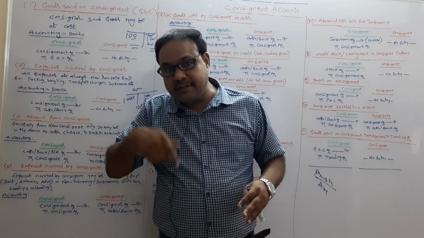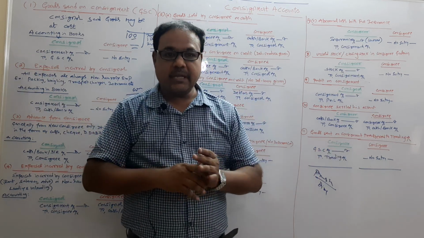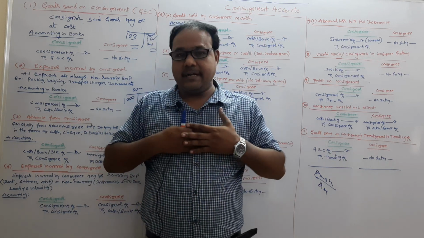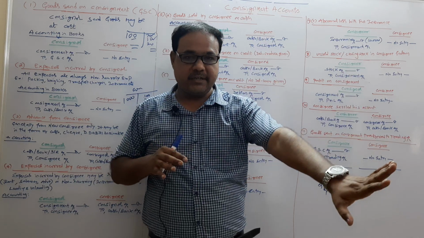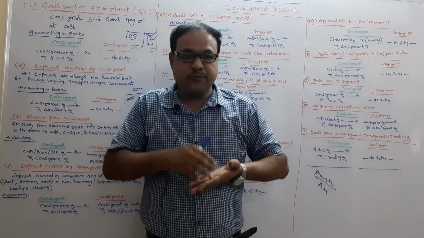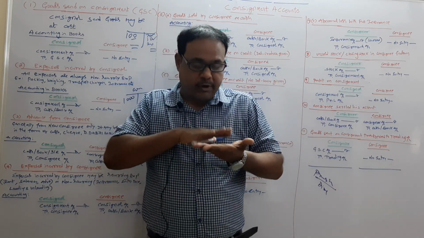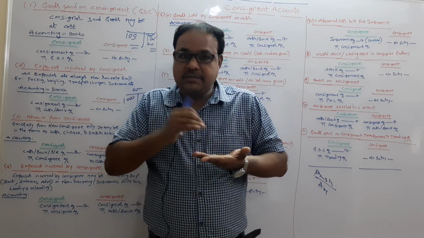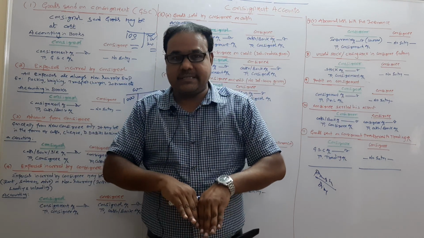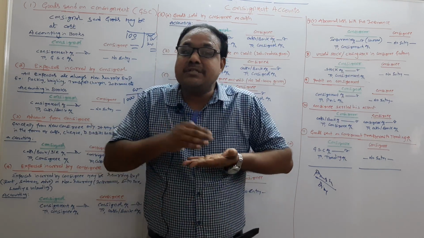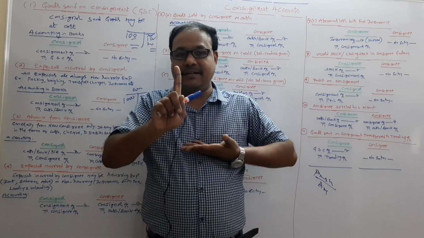How much balance is left? 100. I repeat once again. 1000 goods with me as a trader. I sent 600 goods on consignment. So the remaining goods with me as a trader, 400. Out of that, 300 goods I directly sold to my customers. Still, unsold stock with me as a trader, 100.